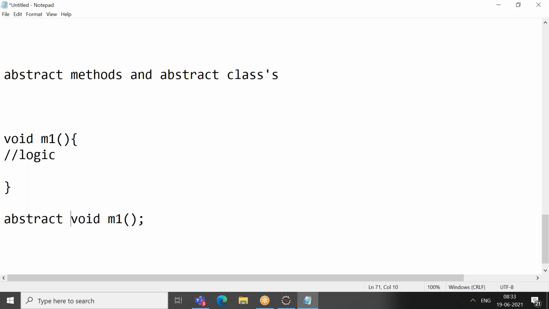So what is this method? This method is an abstract method. So it means this method is not having a body. So in a class, if you write at least one abstract method, your class should become an abstract class.